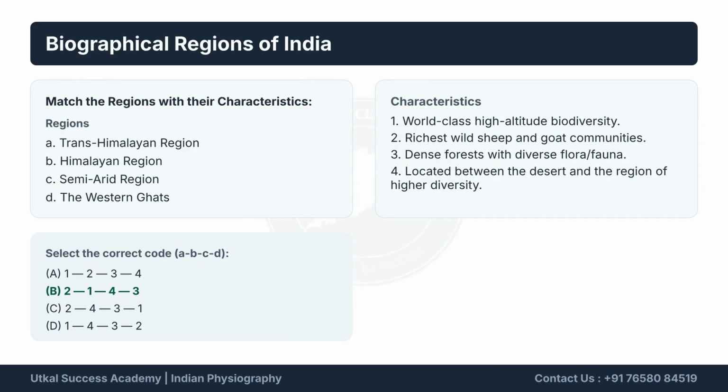Match the biogeographical regions with their characteristics. The Trans-Himalayan region, A, has the richest wild sheep and goat communities, 2. The Himalayan region, B, has world-class high-altitude biodiversity, 1. The semi-arid region, C, is located between the desert and a region of higher diversity, 4. The Western Ghats, D, feature dense forests with diverse flora and fauna, 3. The correct answer is B.